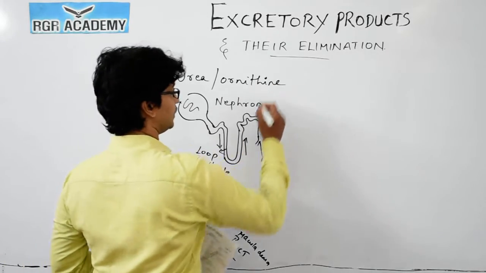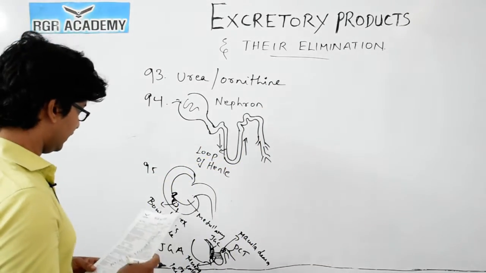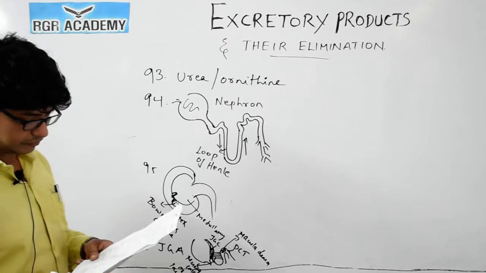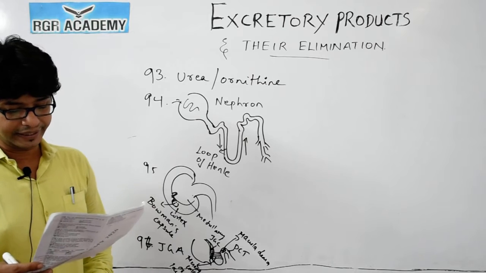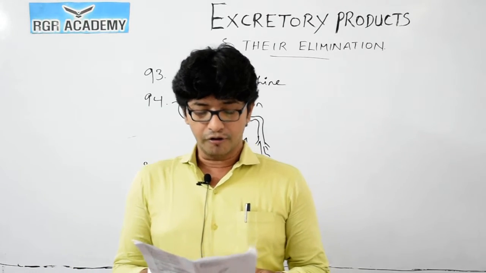So we move to the next question. This is the 97 question, and we are done with 97. Okay, next we move to question 98. What is removed from the filtrate at the loop of Henle?